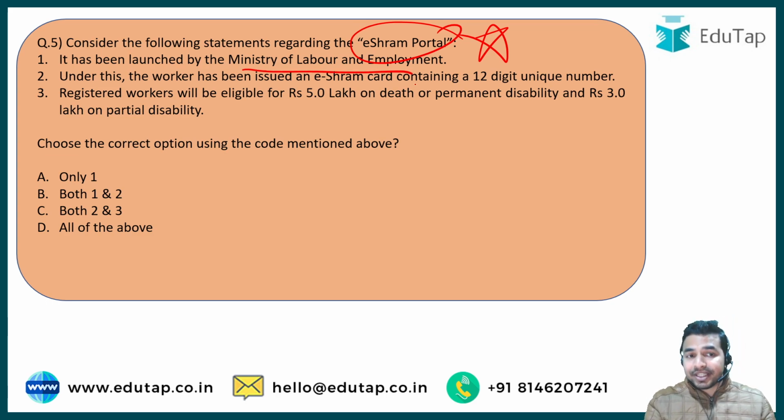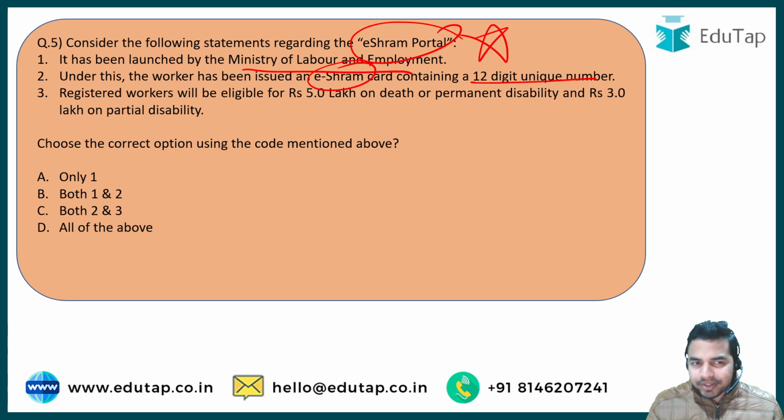The second statement says that under this, the worker is issued an eShram card which contains a 12-digit unique number. That means the workers who register themselves on this eShram portal will be issued the eShram card, and this card will contain a unique number of 12 digits.